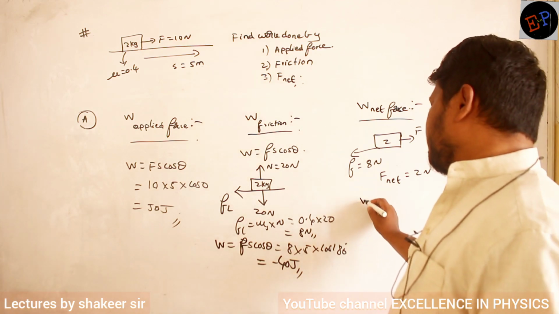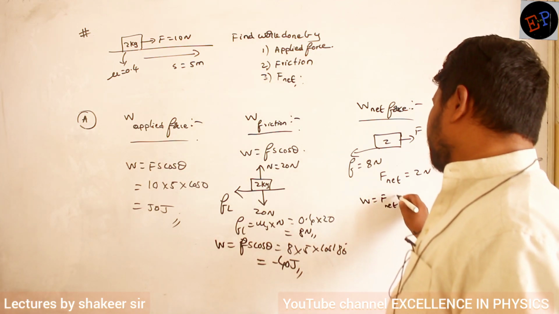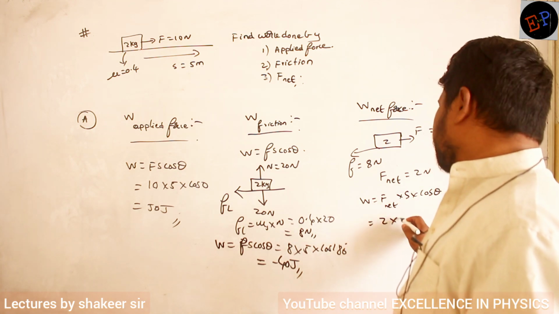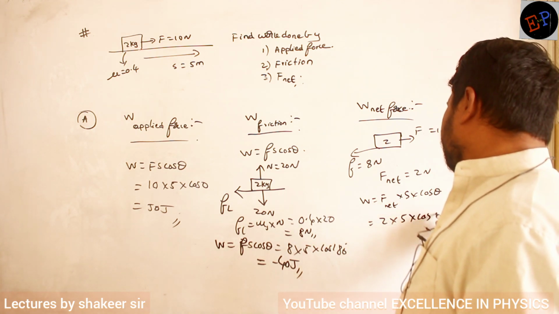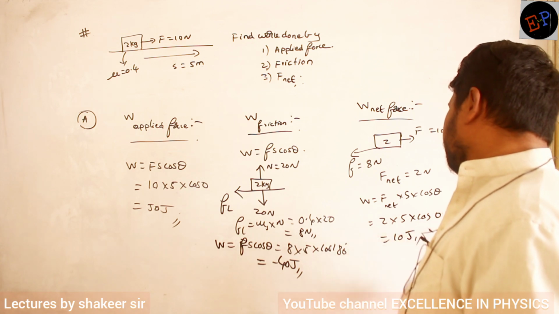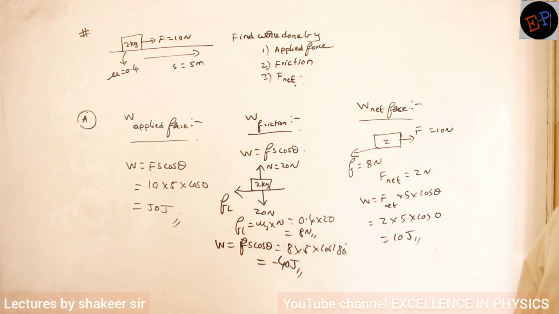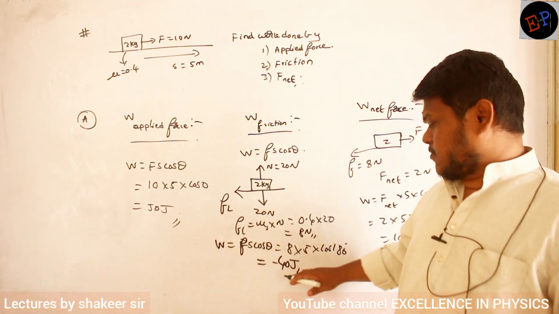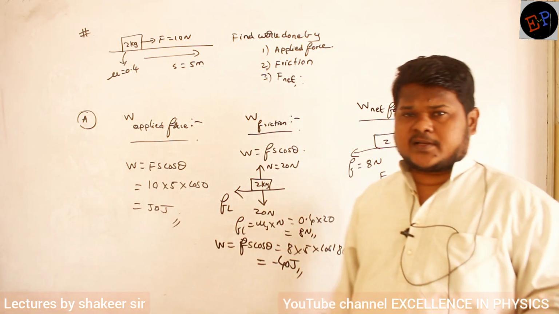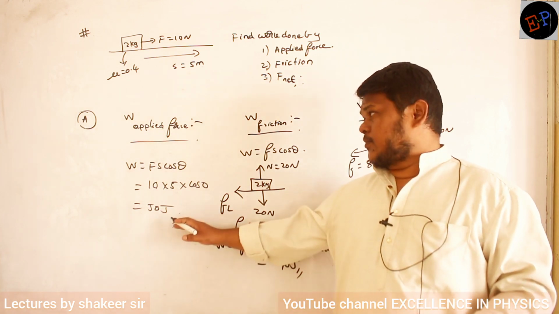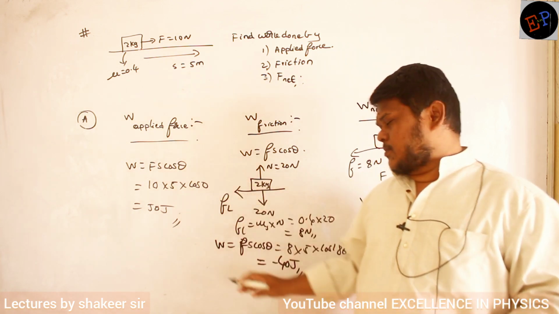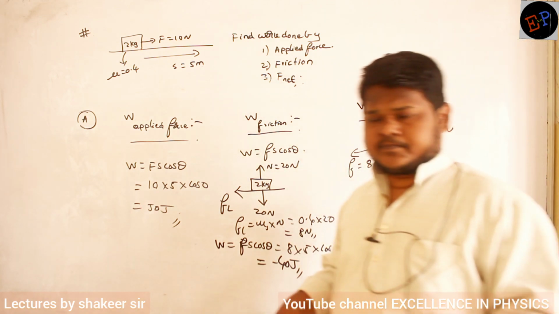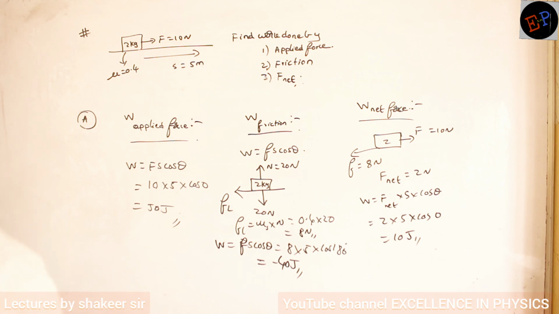So work done by net force is net force multiplied by displacement multiplied by cos theta. Net force is 2, displacement is 5, angle between them is 0. So 10 joules of work is done. That's it. Or you can do one thing, you can add these two also: 50 plus minus 40, then also you will get 10 joules of work. 50 joules is the work done by applied force, minus 40 joules is the work done by friction. Add both of them, you will get again plus 10. Like that also you can do.